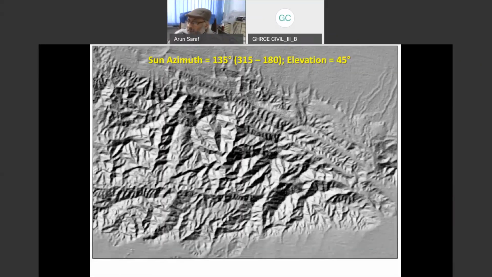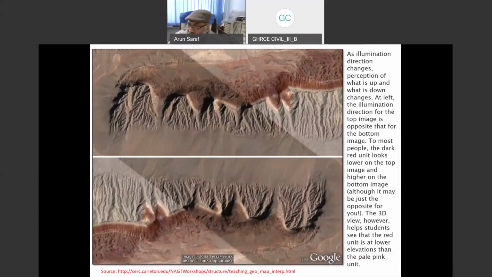Similarly, nowadays people have accepted this phenomenon, and you will see various examples. This is also from the net. Here, if you see, the top image looks completely different from the bottom. But here they have clearly mentioned at left that the illumination direction for the top image is opposite that of the bottom image. So people have realized that yes, images of hilly terrain of any part of the globe suffer from FTPP. You can also check on Google Earth, Google Moon, and Google Mars, and you would find exactly what I have explained.